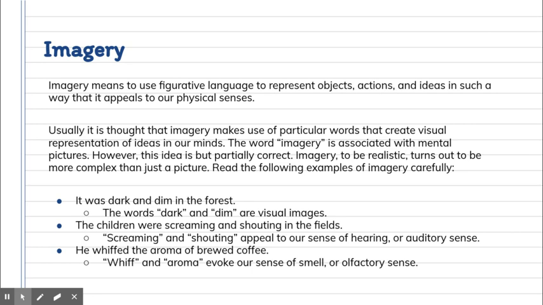It was dark and dim in the forest. The words dark and dim are visual images. The children were screaming and shouting in the field. Screaming and shouting appeal to our sense of hearing or auditory sense. And then he whiffed the aroma of brewed coffee. Whiff and aroma evoke our sense of smell or olfactory sense.